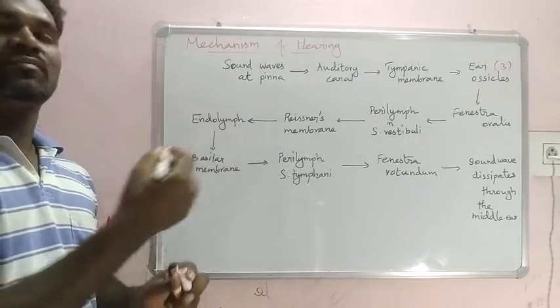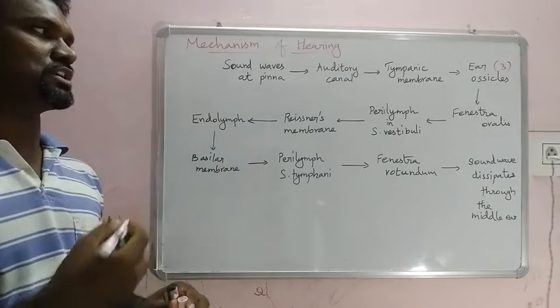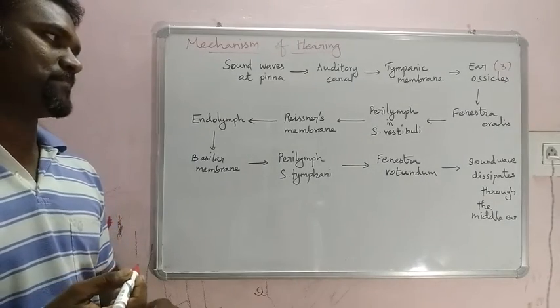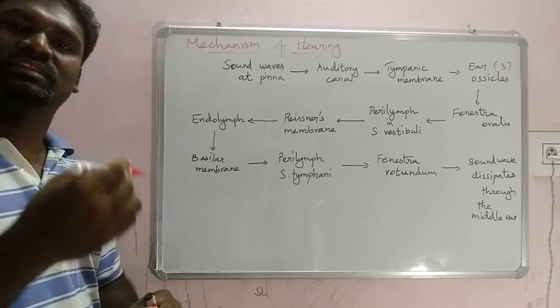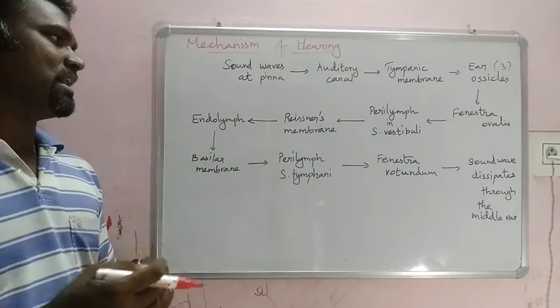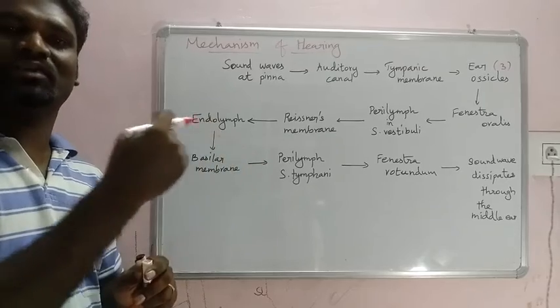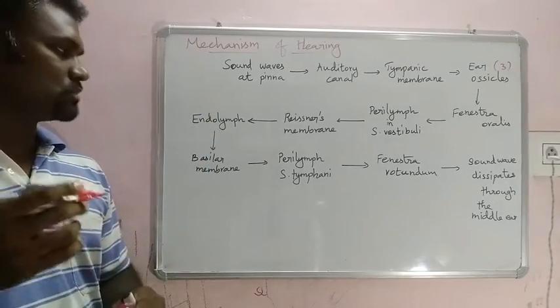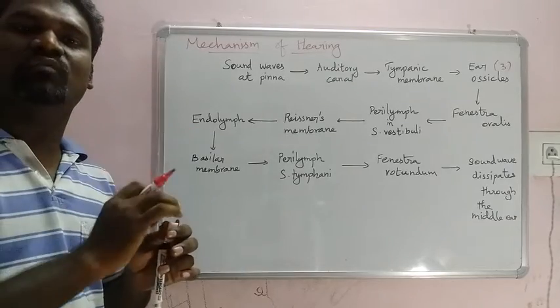Then from the oval window they get into the perilymph in the scala vestibuli. There the Reissner membrane gets stimulated. Then from the Reissner membrane it comes to the endolymph also. So what is the end of the sound waves?